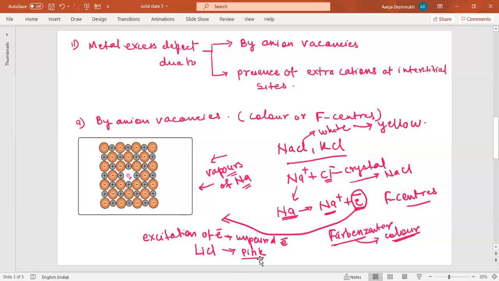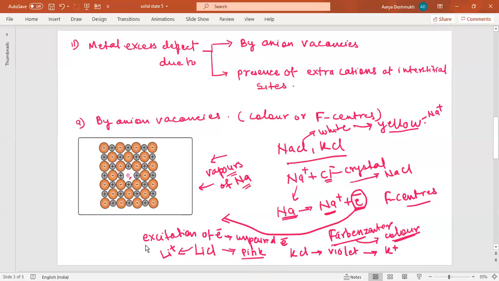And this KCl structure shows violet color. And what is the reason for this? Due to the excess of potassium ions. This shows pink color due to the excess of lithium ions here, and this sodium chloride shows yellow color due to excess of sodium ions.